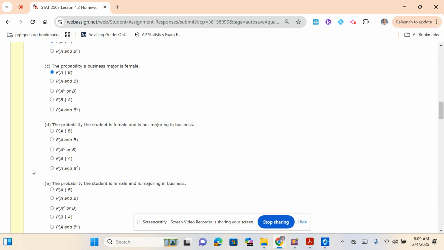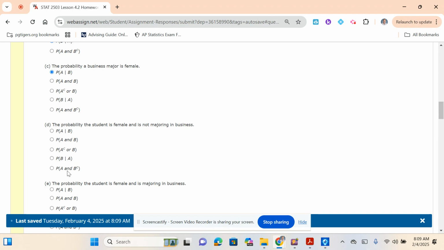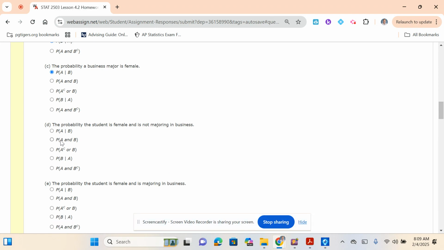The probability that a student is female and not majoring in business. So you use and on this one. We're going to use and as our word. Female is event A. Not majoring in business would be what? Would that be B for business or the complement of majoring in business? The complement. So it's and the complement.